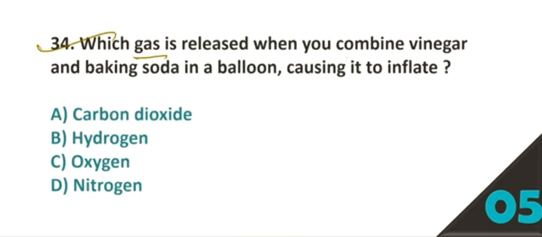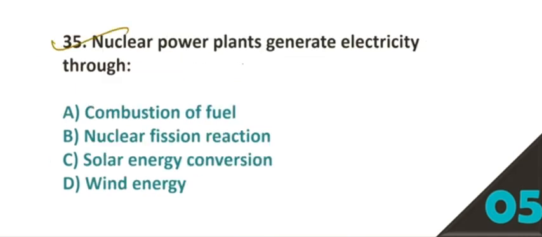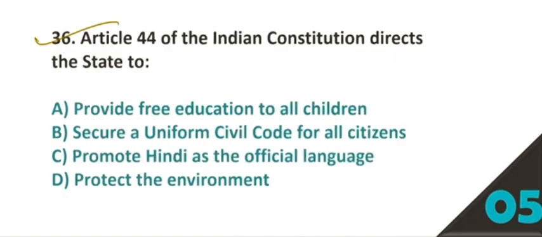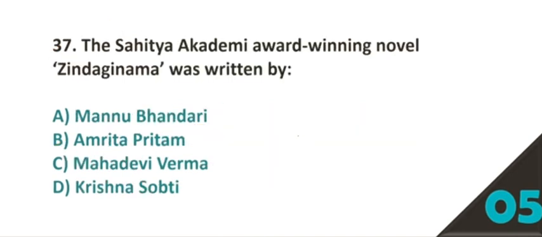34. Which gas is released when you combine vinegar and baking soda in a balloon, causing it to inflate? Option number A, carbon dioxide. 35. Nuclear power plants generate electricity through? Option number B, nuclear fission reaction. 36. Article 44 of the Indian Constitution directs the state to? Option number B, secure a uniform civil code for all citizens.